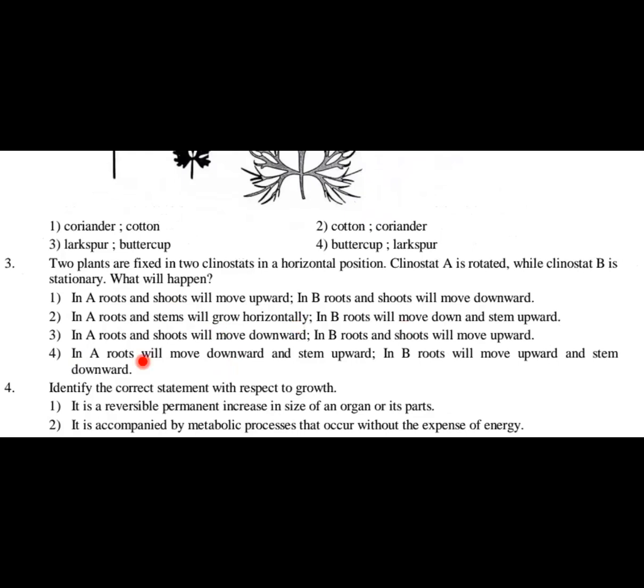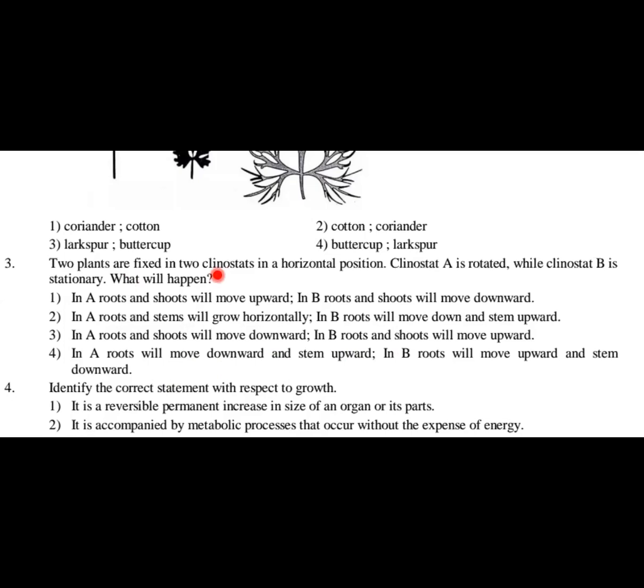Option 2, in A, roots and stems will grow horizontally, and in B, roots will move down and stem upward. Option 3, in A, roots and shoots will move downward, and in B, roots and shoots will move upward. Option 4, in A, roots will move downward and stem upward, and in B, roots will move upward and stem downward. So students, you have to understand this question.